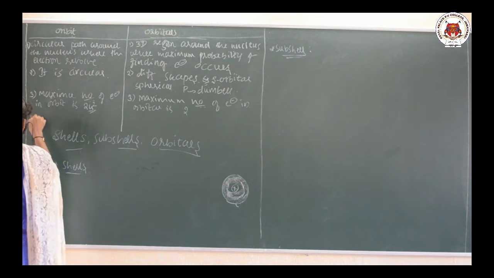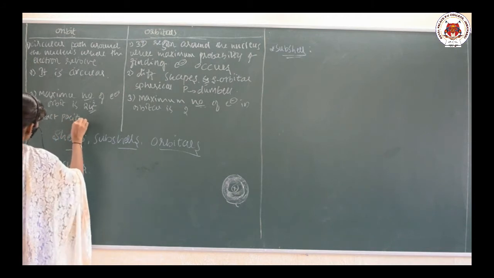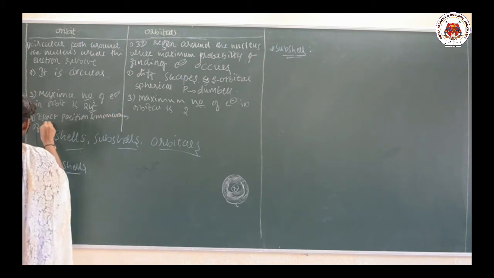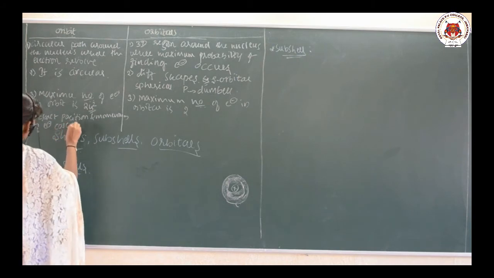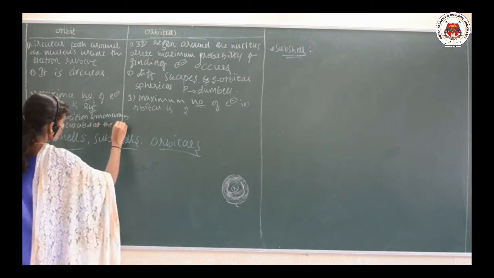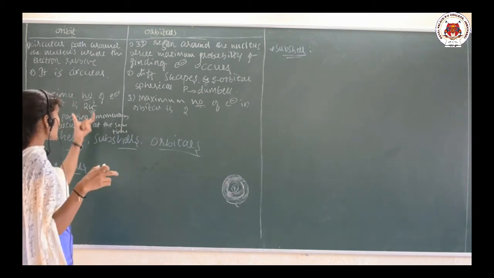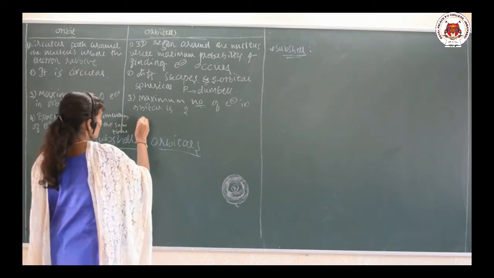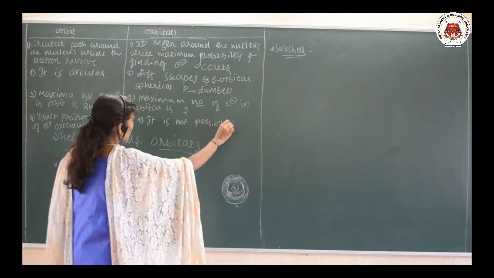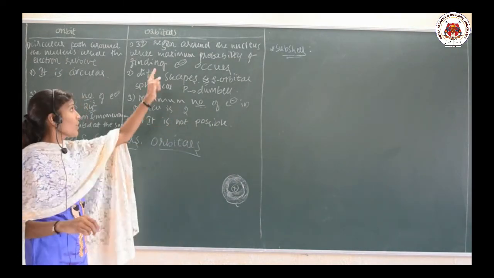And here, the exact position and momentum of an electron can be calculated at the same time in case of the orbit, but it is not possible in case of the orbital.